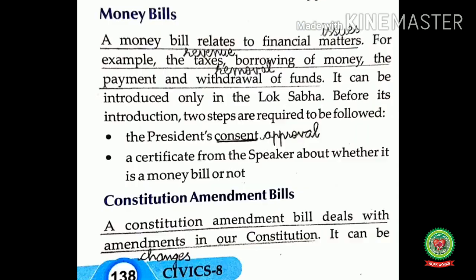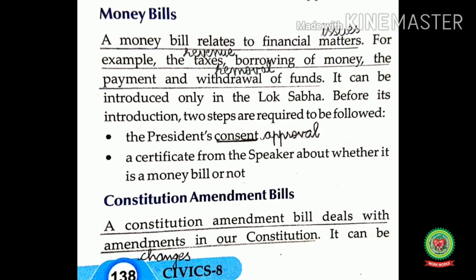Money bills. A money bill relates to financial matters. Matters means issues. For example, the taxes, borrowing of money, the payment and withdrawal of funds. Withdrawal means removal. It can be introduced only in the Lok Sabha. That means any bill relating to income and expenditure is called a money bill, and a money bill is introduced in the Lok Sabha. It cannot be introduced in the Rajya Sabha.